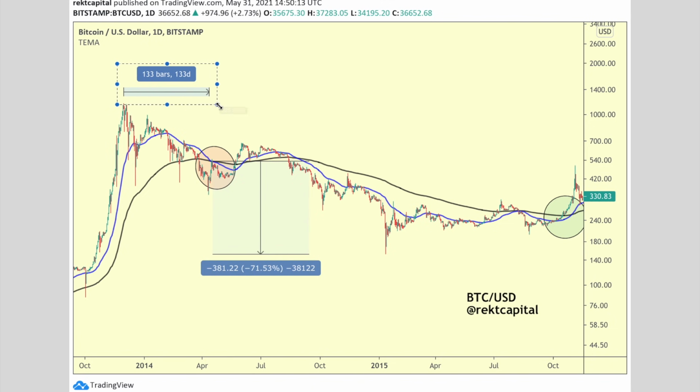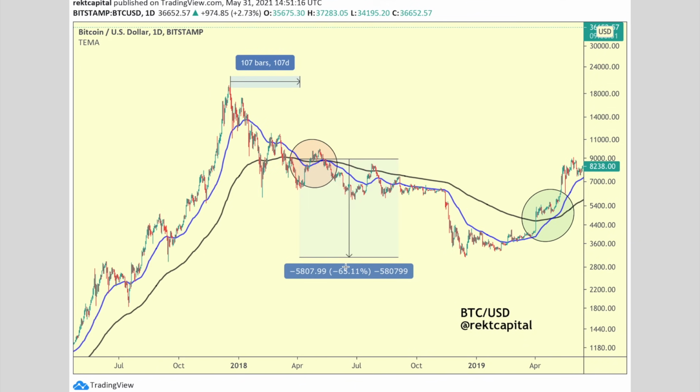In the 133 days since the peak of that 2013 December bull market, we saw a crash until the first death cross occurred, and then we see a 71% crash afterwards, after that death cross occurs. And of course you do see a death cross over here and then a relief rally in the price action, but then the death cross actually occurs later on. So overall 71% crash, confirmation of further downside after the death cross.